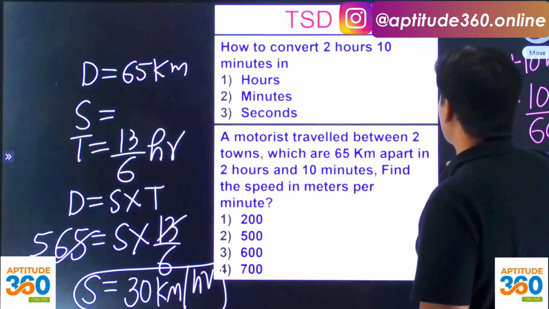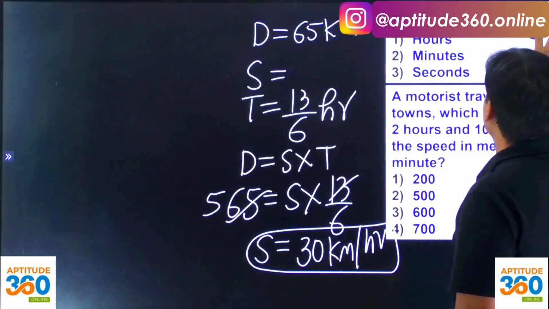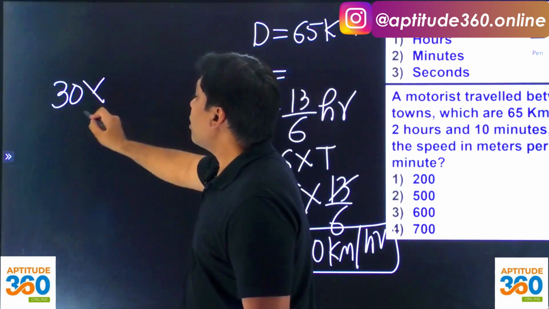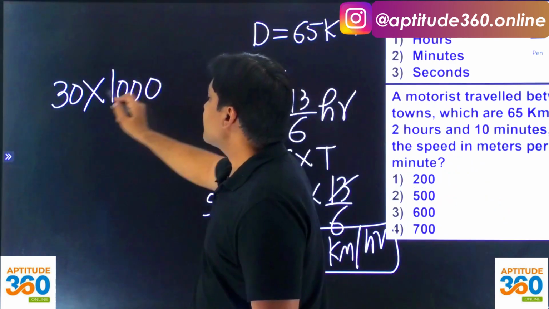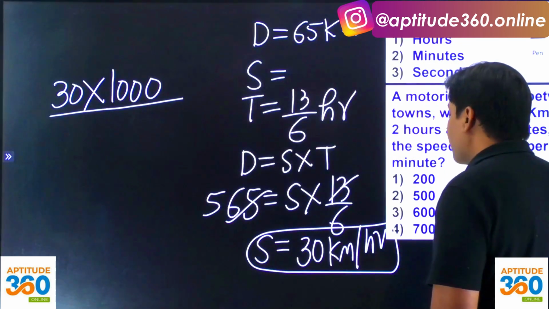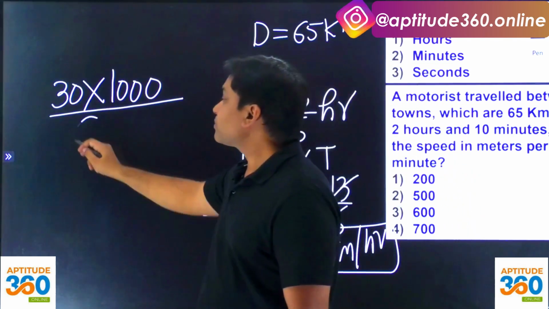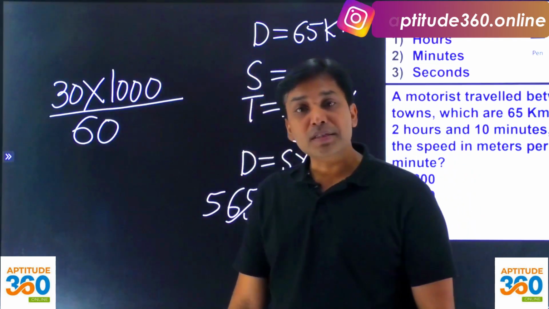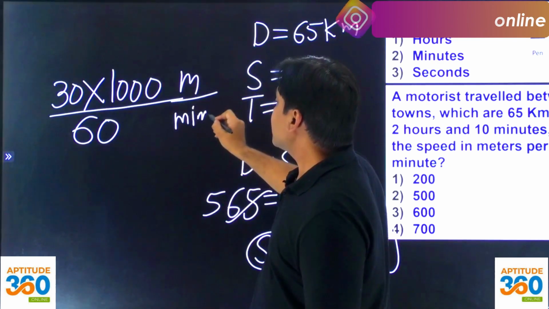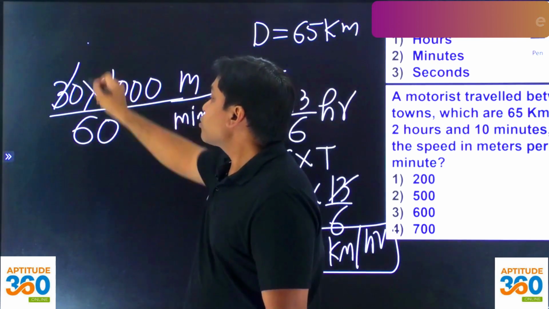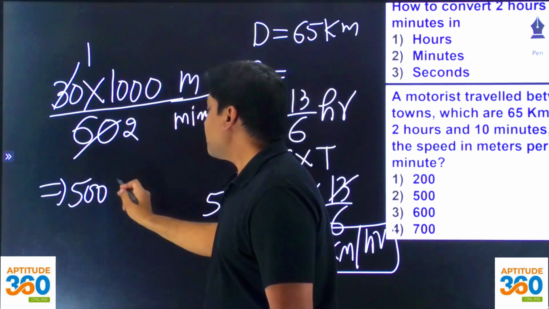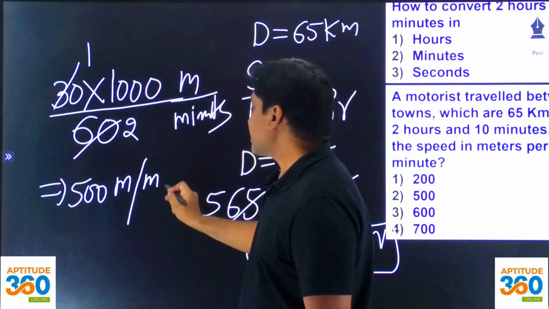Since we do not know the formula, we will do it with common sense. 30 kilometers gets converted into meters, not minutes, by multiplying with 1000, and 1 hour is equal to 60 minutes. Now this is meters per minute. That comes out as 500 meters per minute.